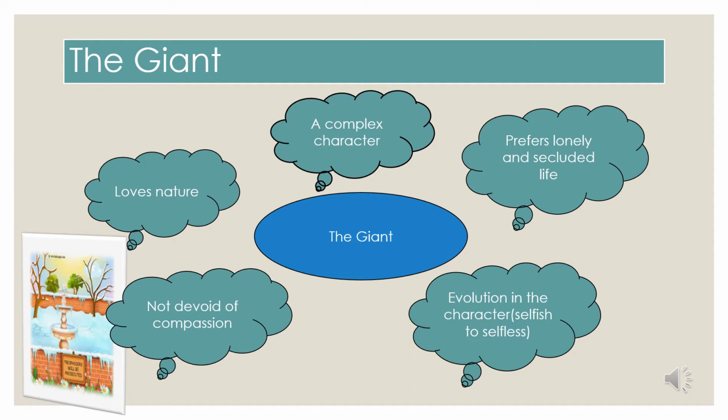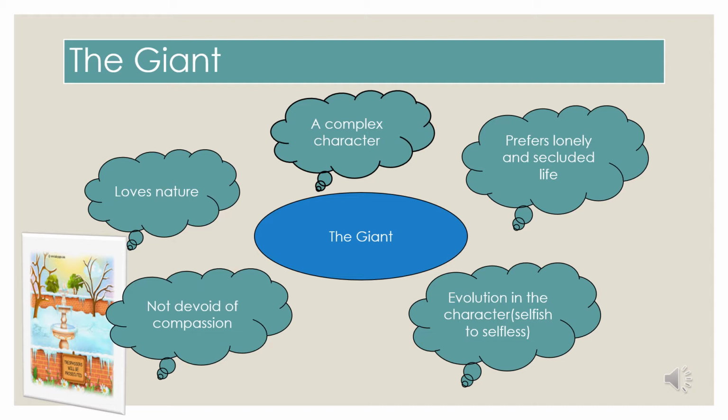So actually, as it is said, the story is about the name. The title itself is given to the giant. It is about the character of the giant. It is about the change in his character. That's why it is said to be a complex character. Why? Because you can see two things: not compassionate in the beginning, and then compassionate towards the end. Not selfish in the beginning and selfless, not friendly in the beginning and then becoming sociable. So this is the evolution that is happening in the character of the giant.